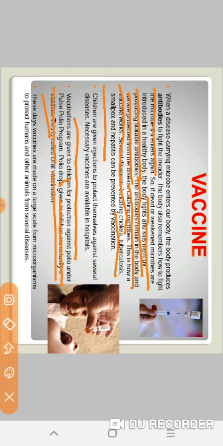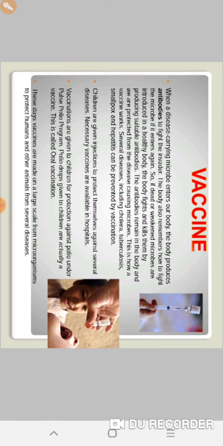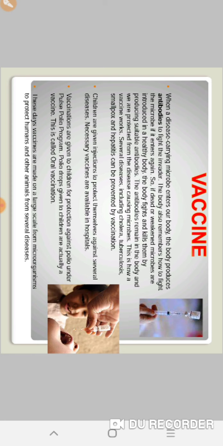Polio drops are a type of vaccine and this is called oral vaccination. These days vaccines are made on a large scale from microorganisms to protect humans and other animals from several diseases. Fine.